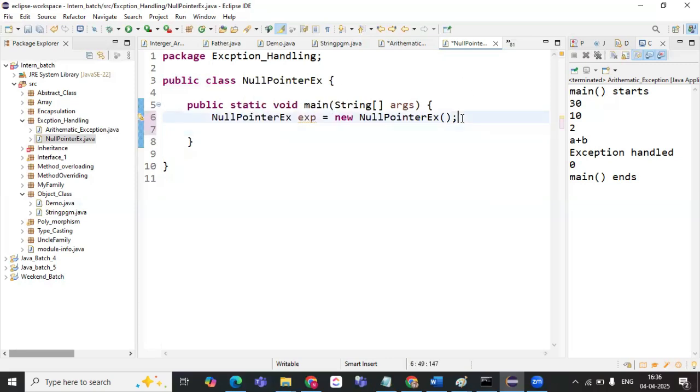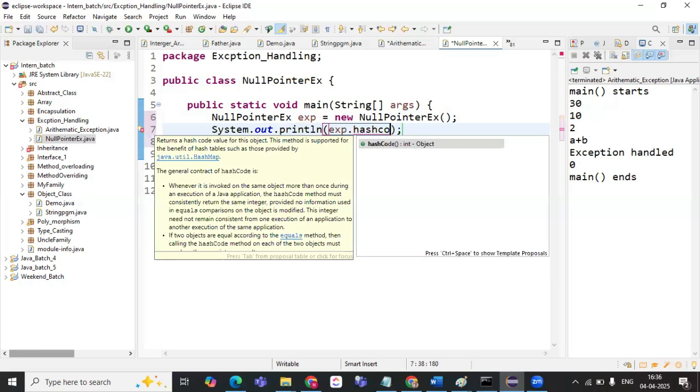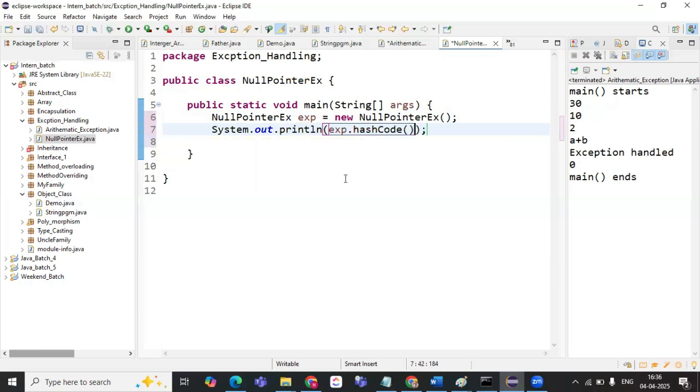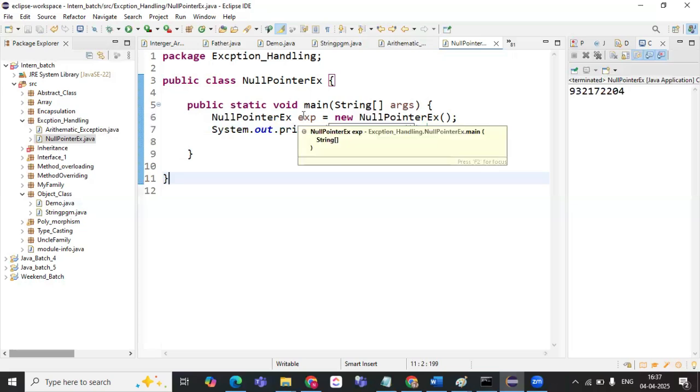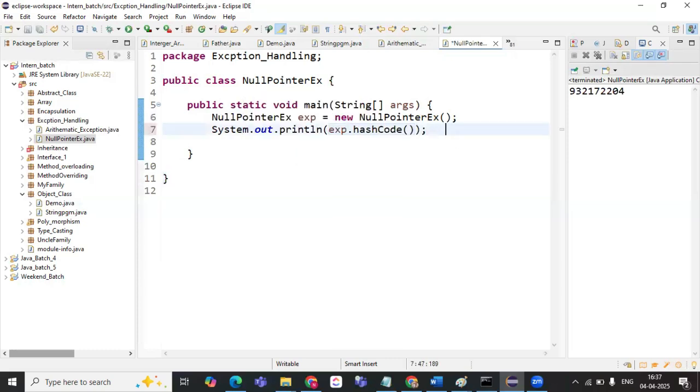Okay. Now, if you try to print, so now tell me what will be the return type for this? Integer, right? So if I run this program and try to print the hash code of the particular reference variable which I have created for the class, it will print the hash number, that is the unique integer number, right?